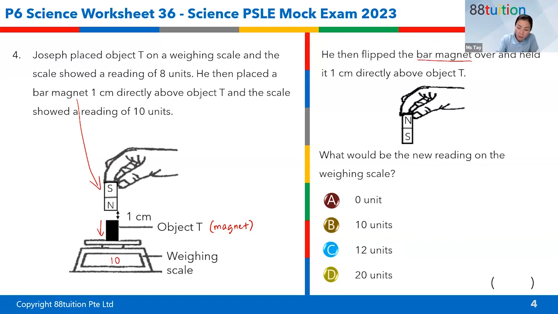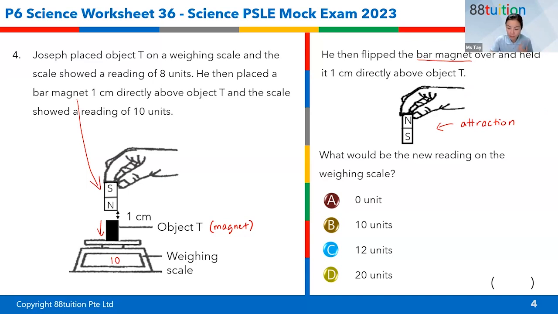Now he flipped the bar magnet over. He flipped the bar magnet over. Now this is the south pole. What do you think will happen between the bar magnet and object T? What will happen? There would be attraction. So if this becomes an open-ended question, you must know how to explain.